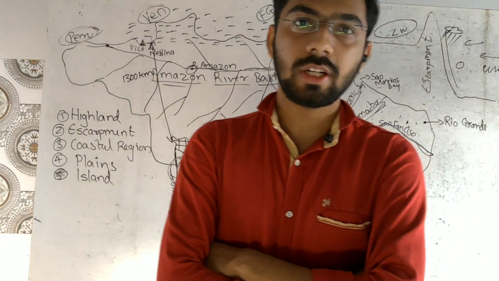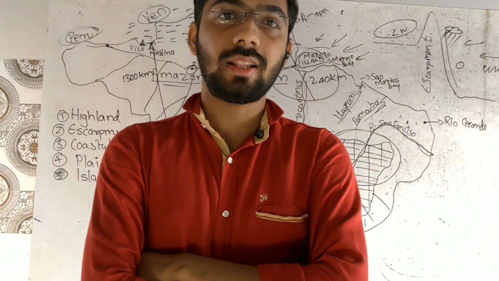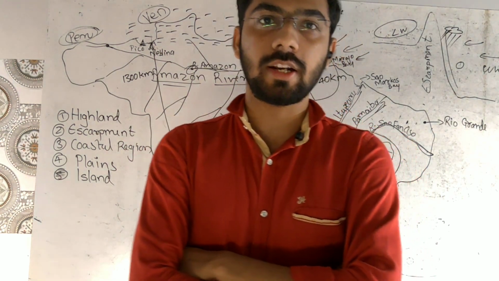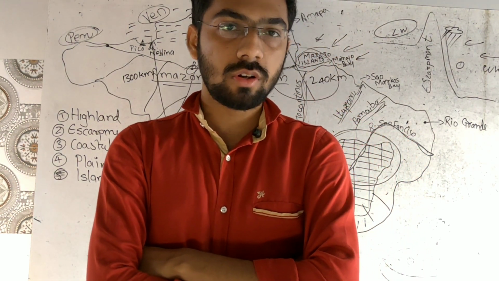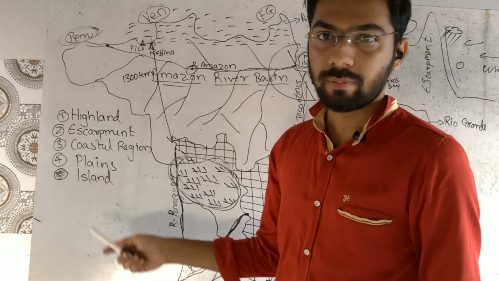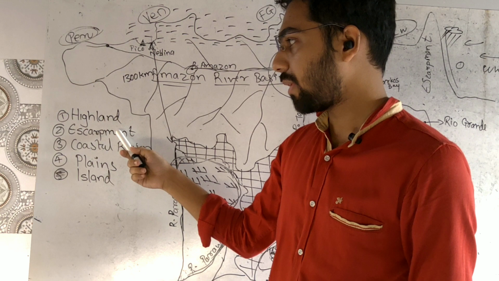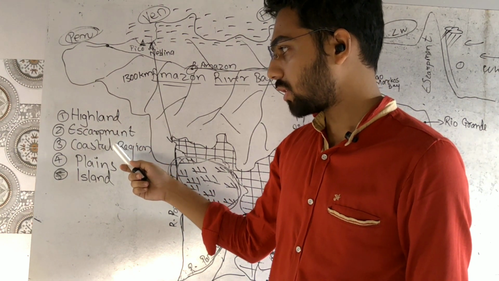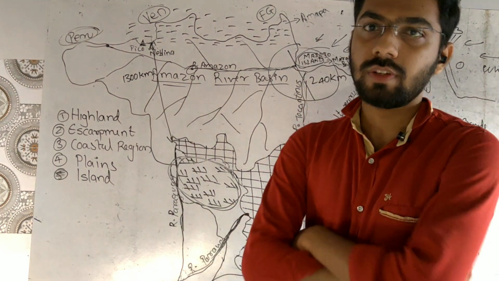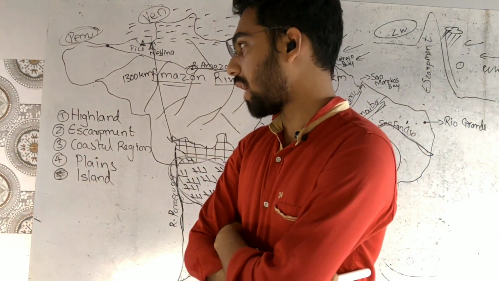So, as we have completed the physiography of India and the drainage pattern of India, now we will move toward the physiography of Brazil and the drainage pattern of Brazil. Physiography of Brazil is divided into 5 parts. The first part is highland, second is escarpment, third is coastal region, fourth is plain, and the fifth is the island part.